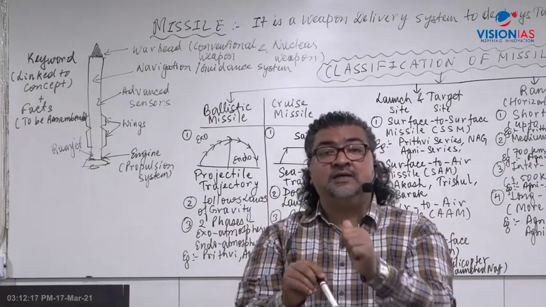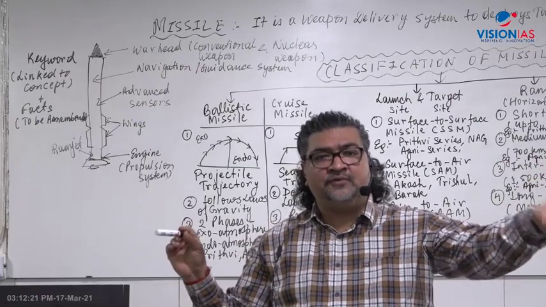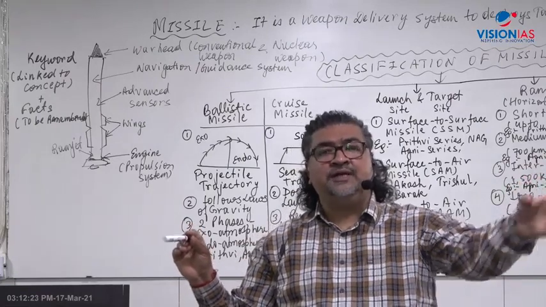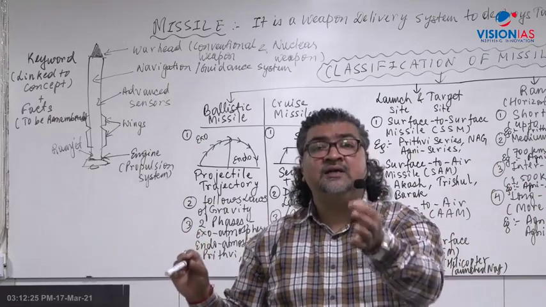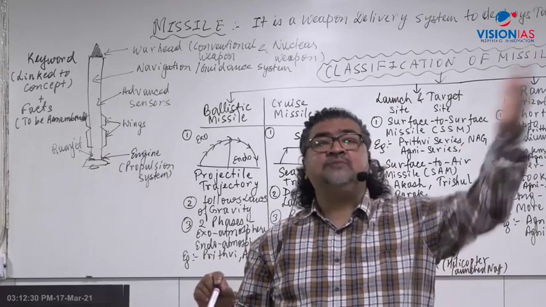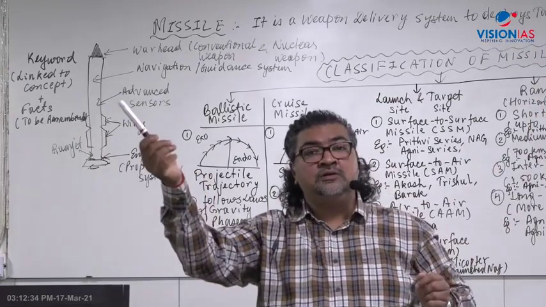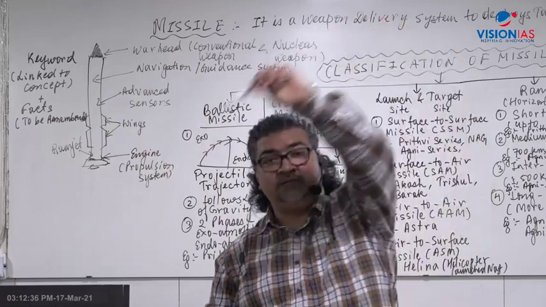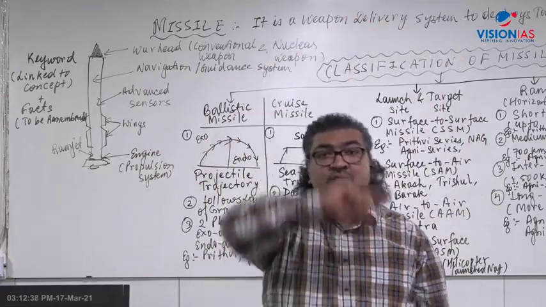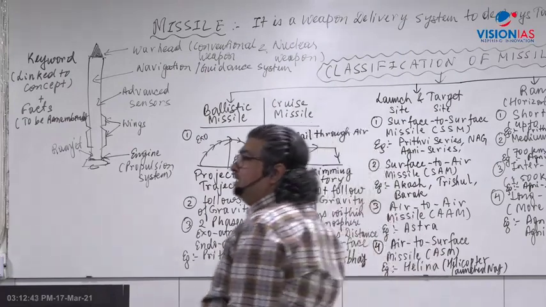That's why cruise missiles are generally for short distance, 300 kilometers, 500 kilometers, or up to medium range, let's say 1000 kilometers. Nirbhay cruise missile is 1000 kilometers maximum. They are not 5000. If you have to go for 5000 kilometers and beyond, what are you going to use? Ballistic missile. Correct? All right.